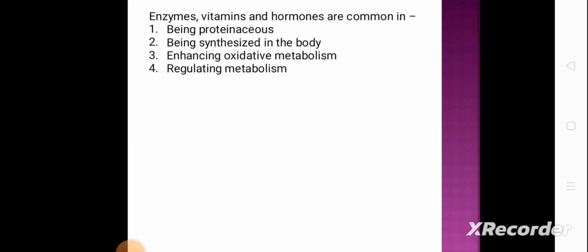Next question. Enzymes, vitamins and hormones are common in option 1 being proteinaceous, option 2 being synthesized in the human body, option 3 enhancing oxidative metabolisms, option 4 regulating metabolism. And the correct answer is option 4, that is regulating metabolism.